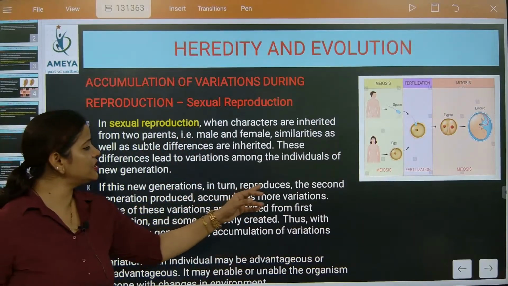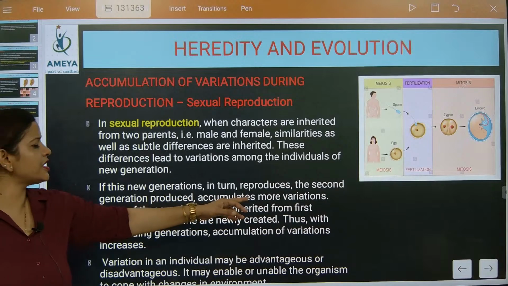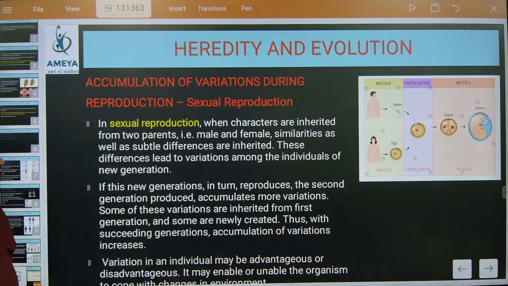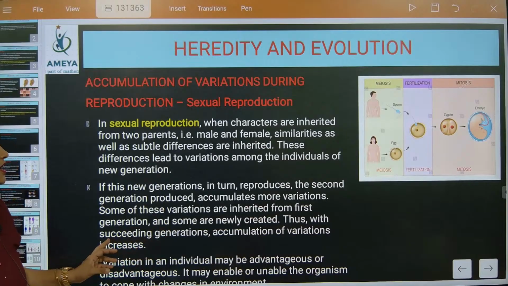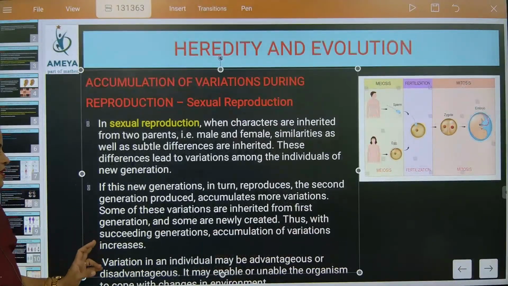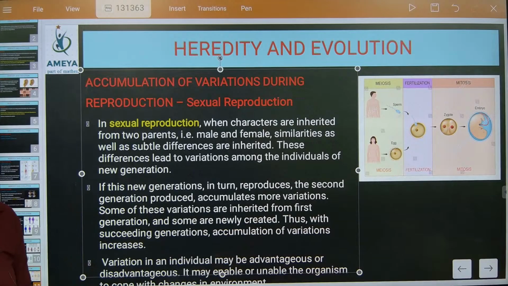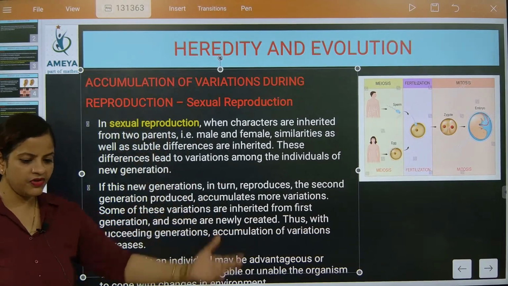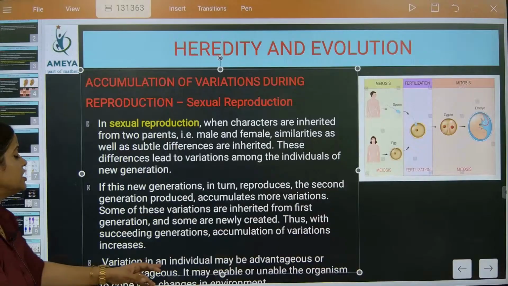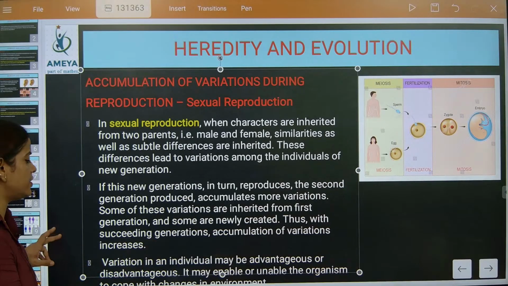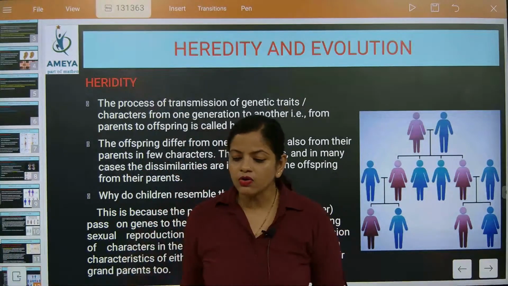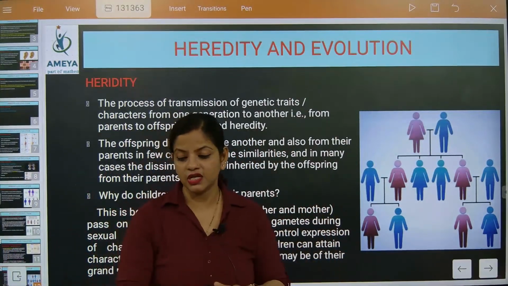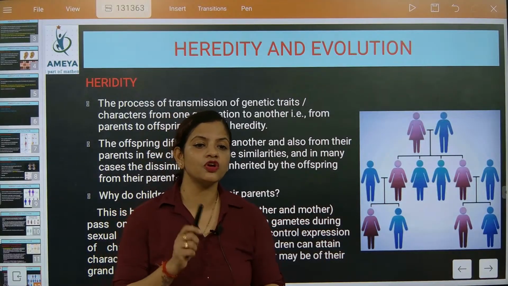If this new generation in turn reproduces, the second generation accumulates more variations. Some of these variations are inherited from the first generation, and some are newly created. Thus, in succeeding generations the accumulation of variations increases. Correct, na beta? Our accumulation is more compared to that of our previous generations. Understood? So now variation in an individual may be advantageous or disadvantageous. Can we talk about the advantages or disadvantages? Give me two advantages of variation and two disadvantages of variation.